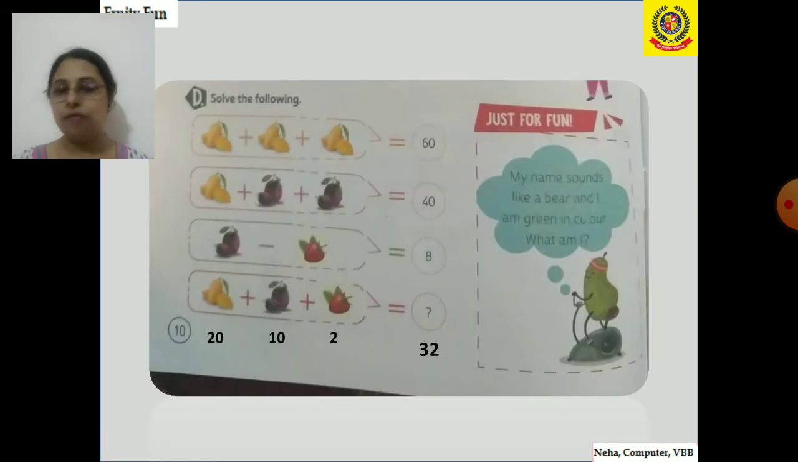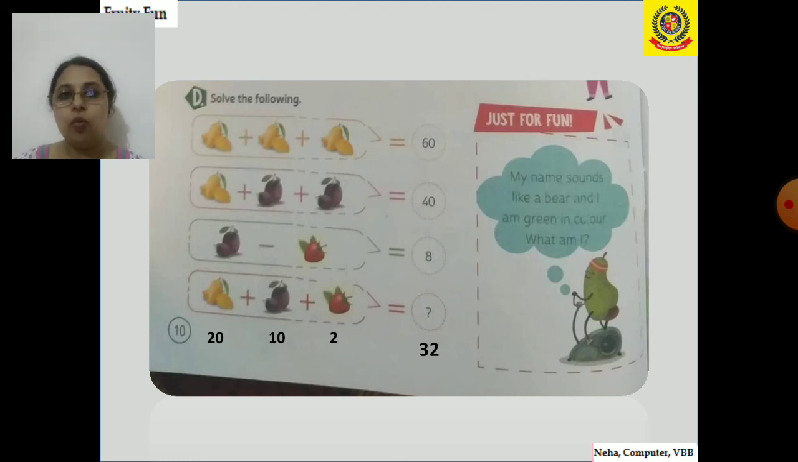Now here we have to solve it. Here we can see in the image that 3 mangoes are given, which is equal to 60. So that means if we add 20 plus 20 plus 20, it becomes 60. So the value of 1 mango is equal to 20. So remember that.